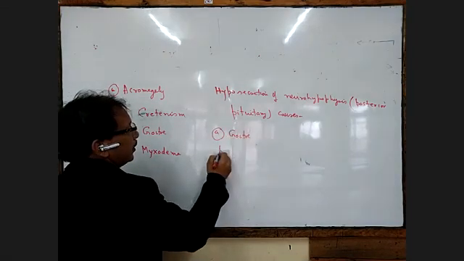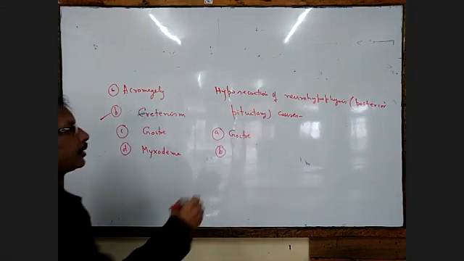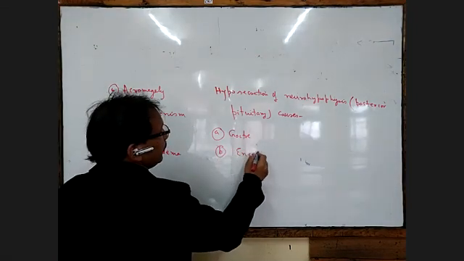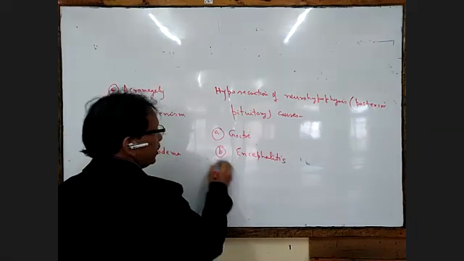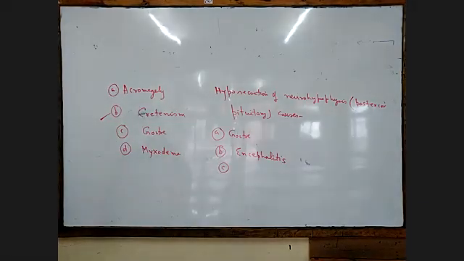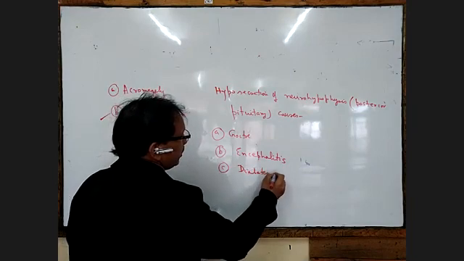Number B, encephalitis. C will be diabetes insipidus.